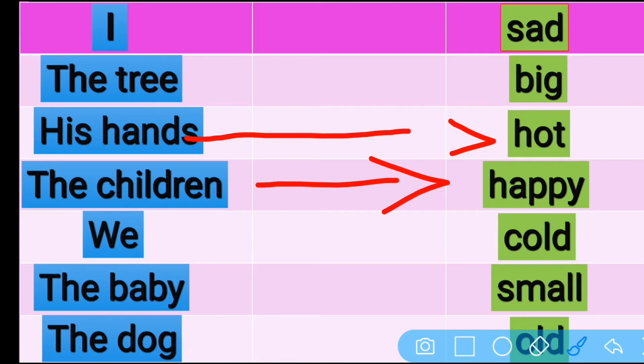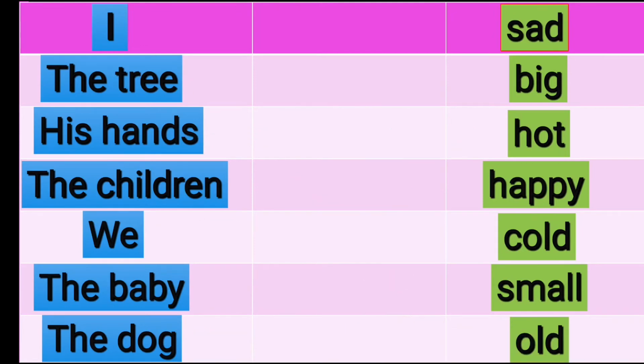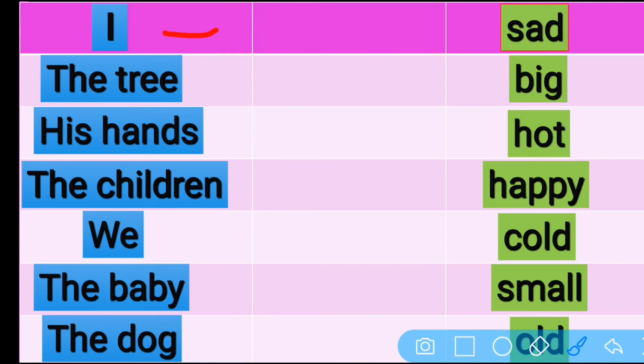Now children is a plural, means more than one child. We also is a plural. We dash cold. The baby dash small and the dog dash old. So what do you think is the correct word to fill? Let us first look at this first word here that we have. I dash sad. Which one is correct?